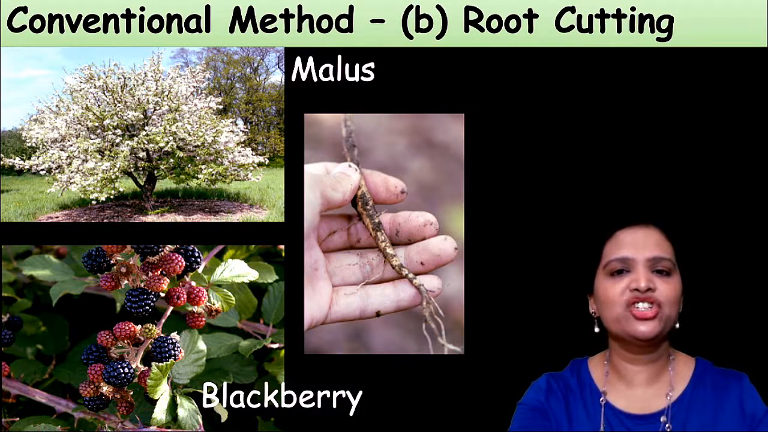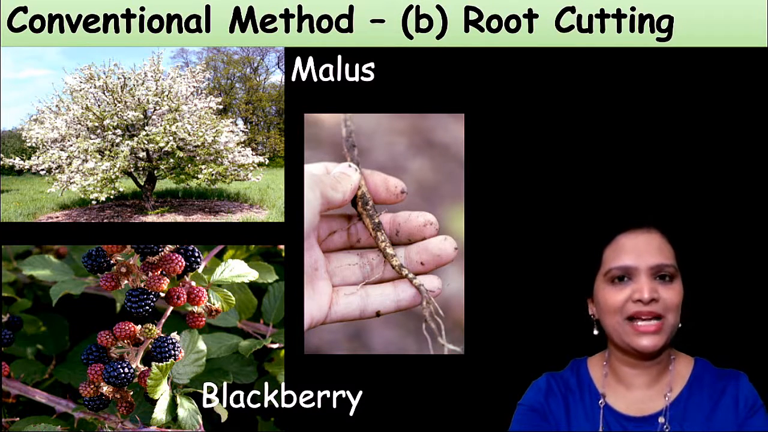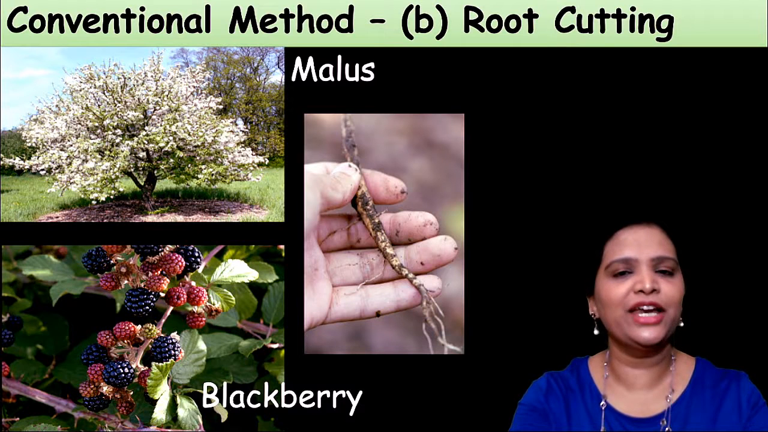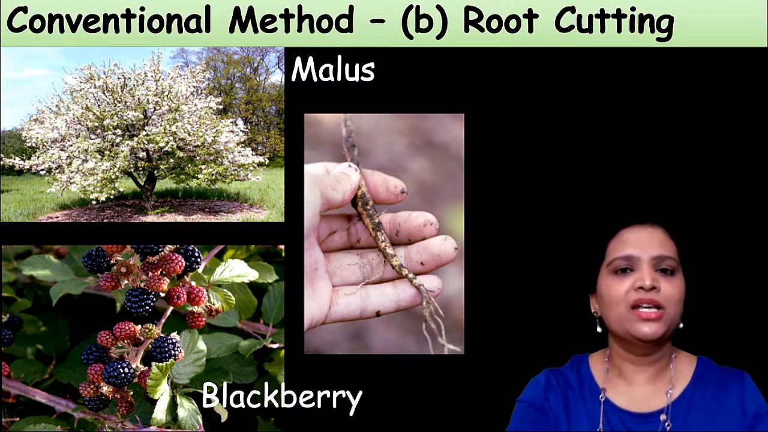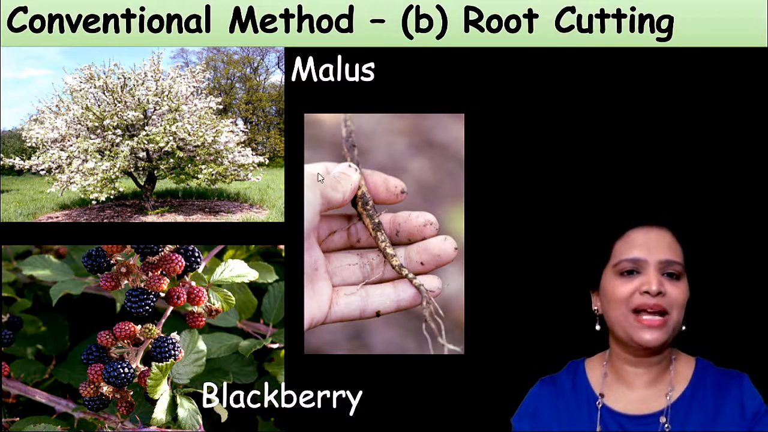The second conventional method is by root cutting. In this method, we have to cut the root of the plant and plant it. From that root, a new plant will come. So this is called the root cutting method.